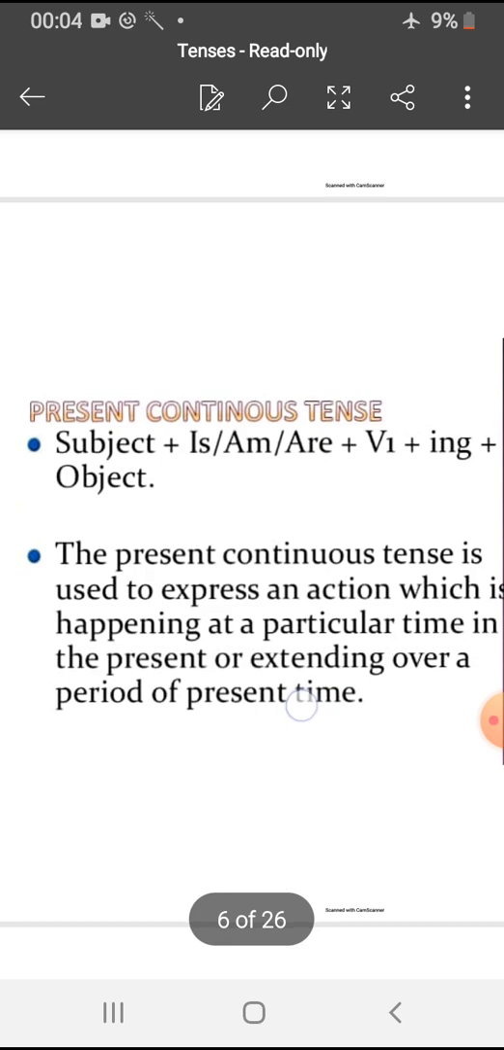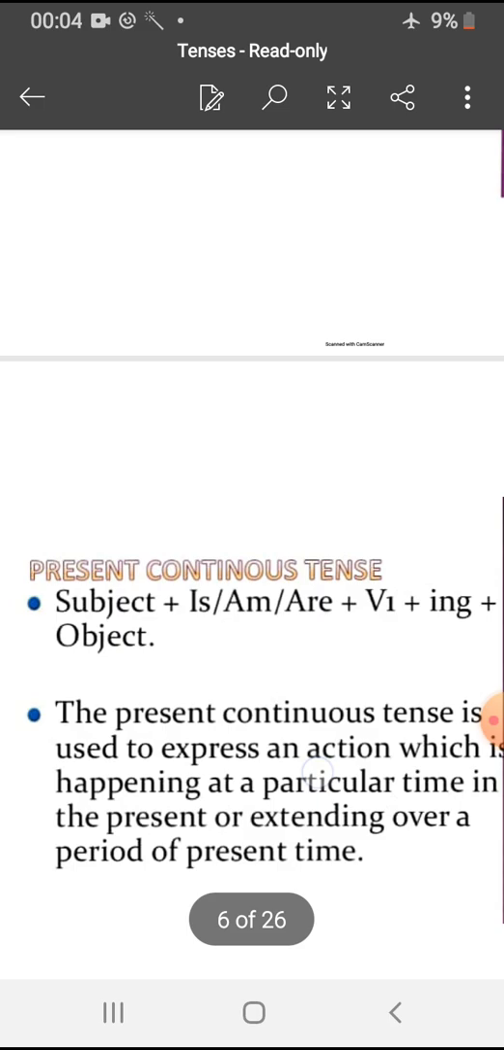Then present continuous tense. As I told you, present continuous tense is used for action that is happening at the time of speaking. In continuous, you need to remember two things: that the work is happening, and second, we add ing to the first form of the verb. And we use helping verbs also in present continuous tense. Sentence structure will be subject plus helping verb plus first form of the verb plus ing plus object. Helping verbs are is, am, or are. Is is used with the singular subject, am is used with I, and are is used with the plural subject.